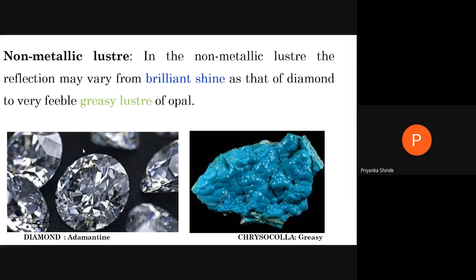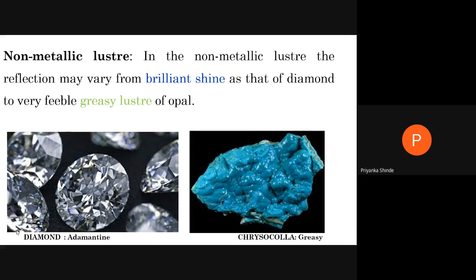Very brilliant is like diamond. You all have seen how a diamond shines. It has a very brilliant shine. That luster of a diamond is called adamantine luster. Here at the bottom I have written adamantine. Adamantine means a very brilliant luster which looks like a diamond. It is shown by minerals which have a high refractive index.